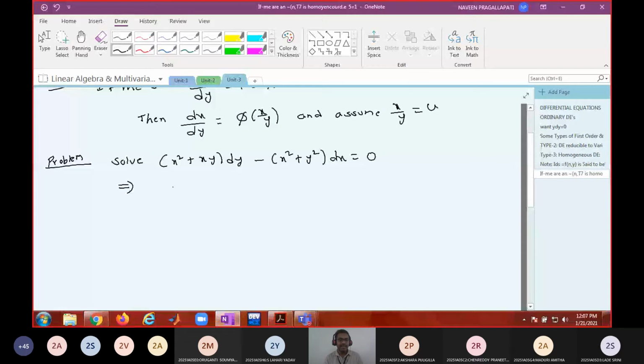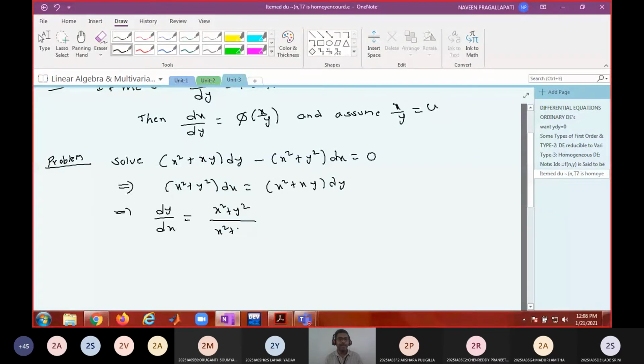So I'll write it as (x square plus y square) dx is equal to (x square plus xy) dy, or dy by dx is equal to (x square plus y square) by (x square plus xy). Now I can write it as x square into (1 plus y square by x square) by x square into (1 plus y by x).